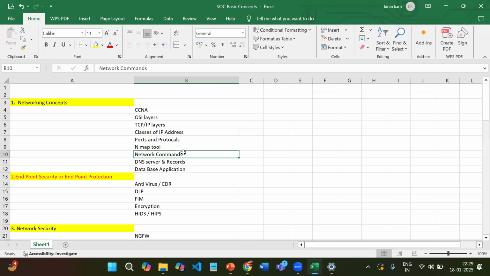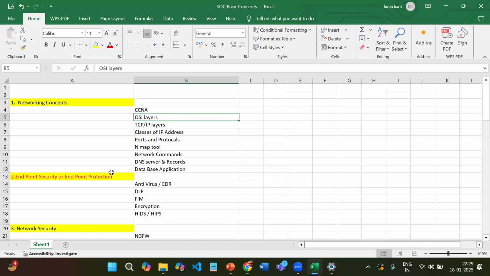We also need to know about DNS server records and domain name systems, like basic database applications and querying languages. These are the networking concepts we have to know. In the next sessions, we will go deep into every concept and every topic.